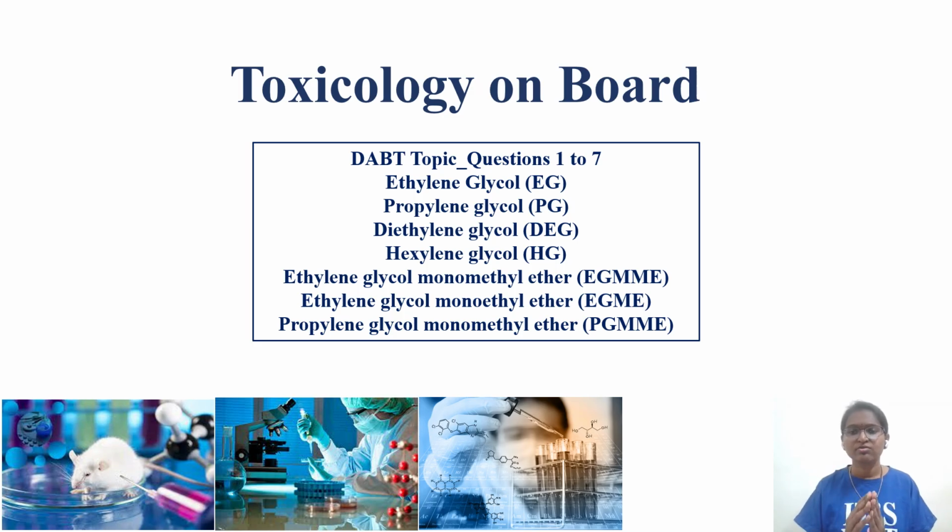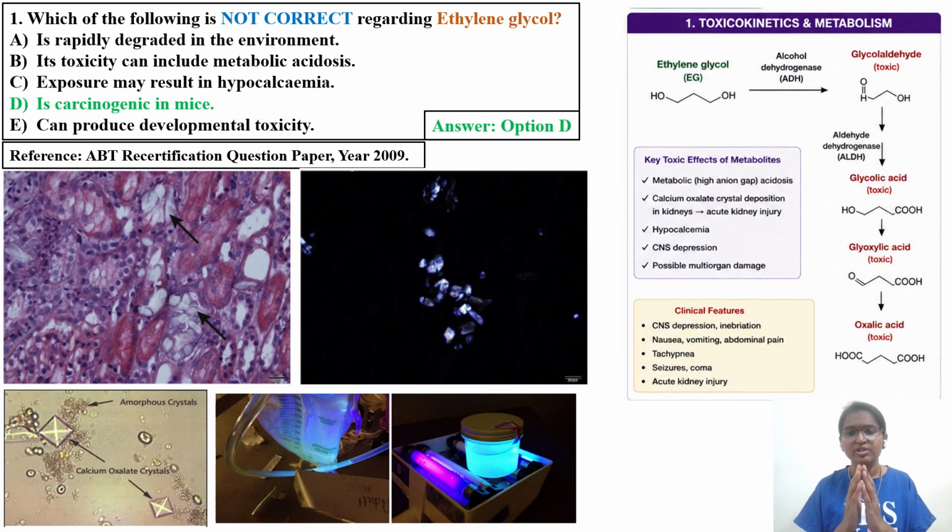So these are the list of glycols on which previously they have asked in the ABT recertification: ethylene glycol, propylene glycol, diethylene glycol, hexylene glycol, ethylene glycol monomethyl ether, ethylene glycol monoethyl ether, and propylene glycol monomethyl ether. Okay, so first question we'll discuss.